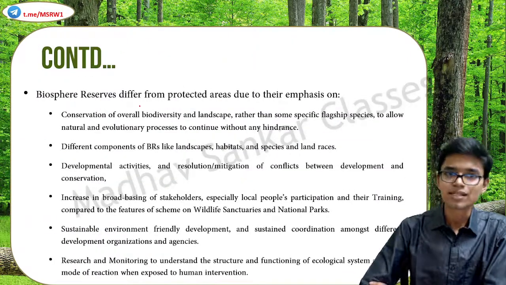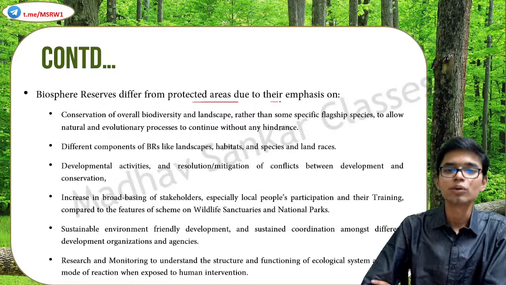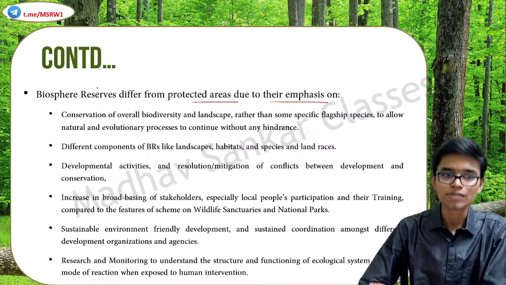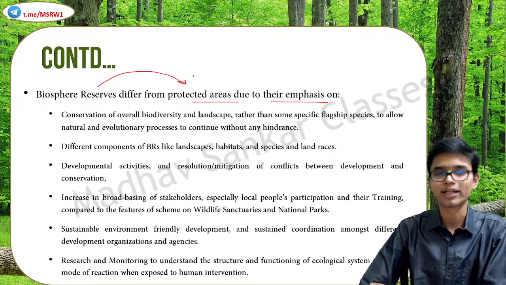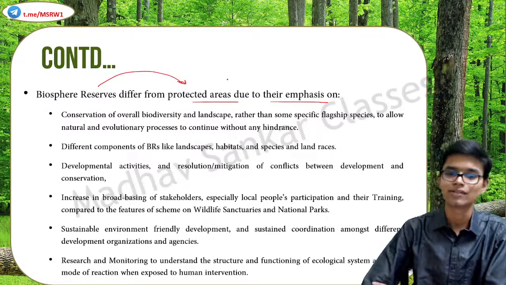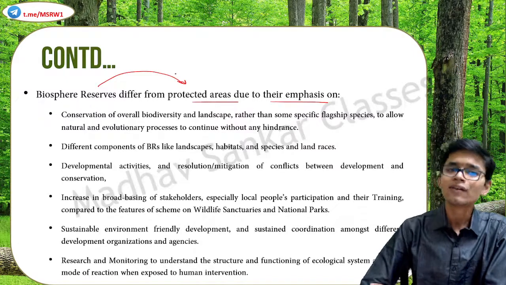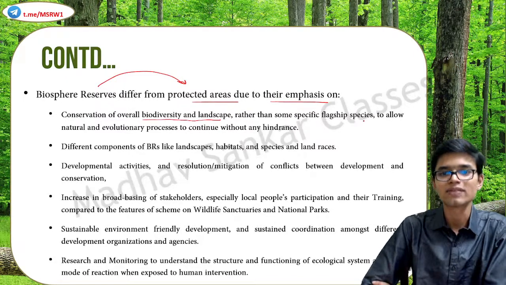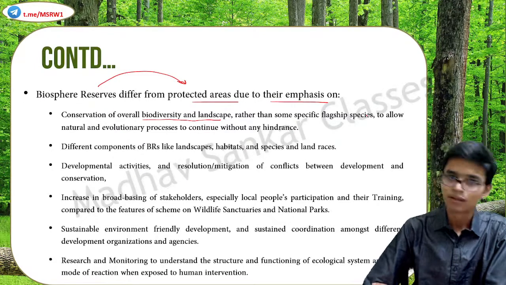So biosphere reserves differ from protected areas due to their emphasis on certain things. What is the difference between a biosphere reserve and other protected areas such as national parks and wildlife sanctuaries? First of all, conservation of overall biodiversity and landscape rather than some specific flagship species. That is one.